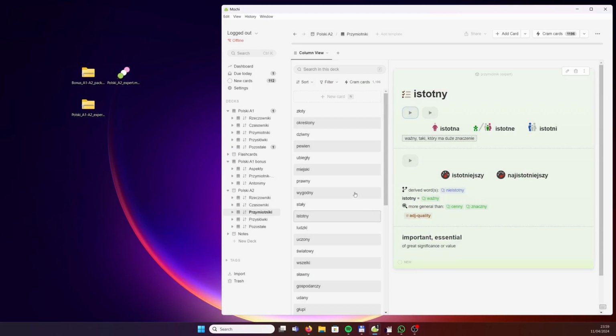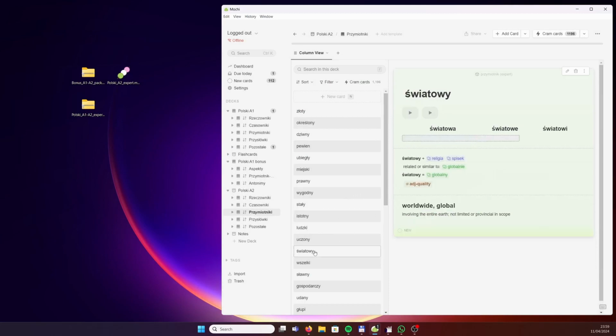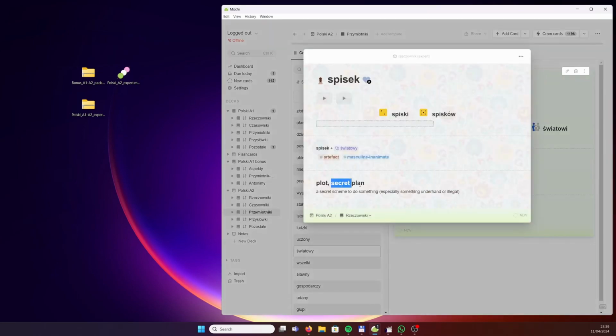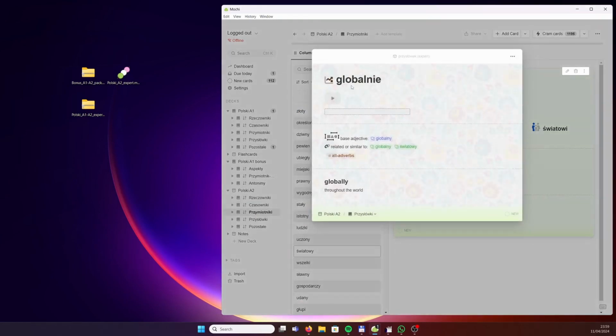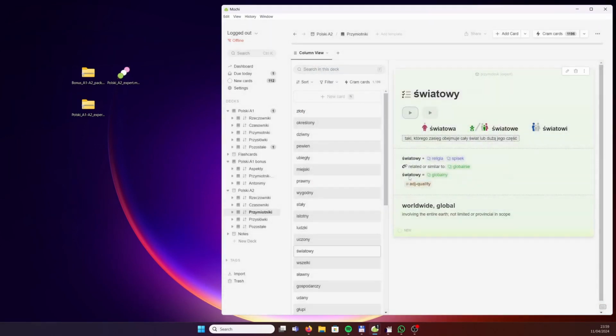Perhaps I like this word, światowy, worldwide or global. There can be a global religion, global plot, a global secret plan. We've got the related adverb, globalnie, globally. And another word to say globalny would be to say światowy. The word świat means the world. And we've got the derived adjective here.